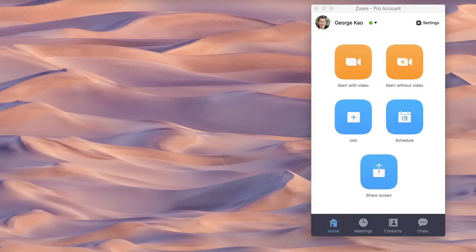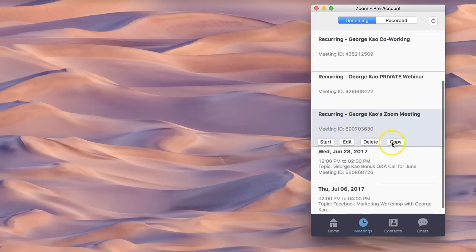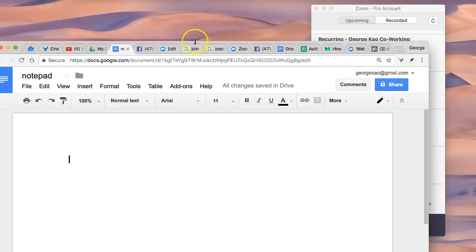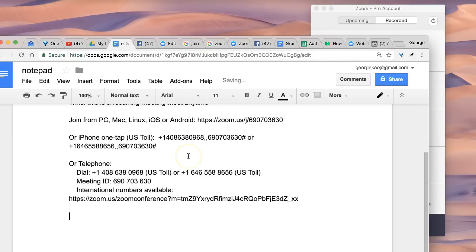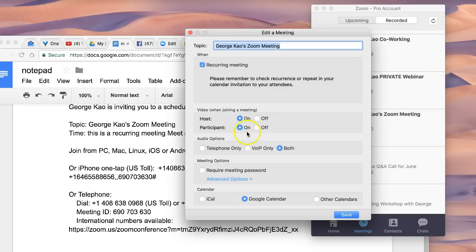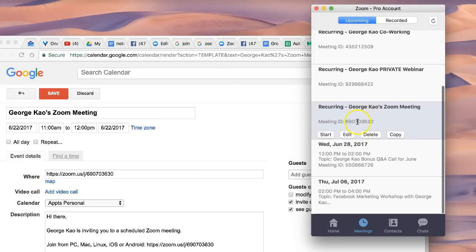Now if somehow you lose that and you want to get that back, you click on meetings, and you scroll down to where the recurring meeting that you scheduled was, and you click copy. And once you click copy, you will then be able to go to an email address or a document, and if you paste it in, it has that in there again. So that's what that copy function is. The edit means that you'll be able to edit the parameters of that meeting, just like we showed you earlier. Okay, and then of course delete is if you want to delete that meeting ID.